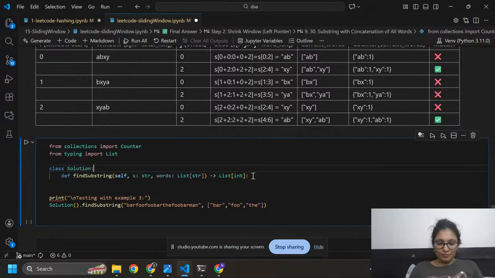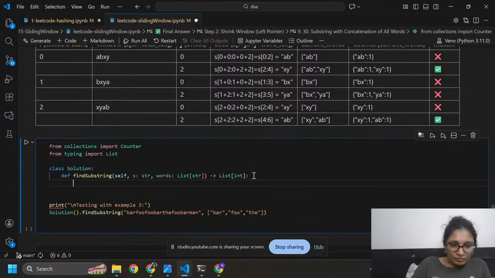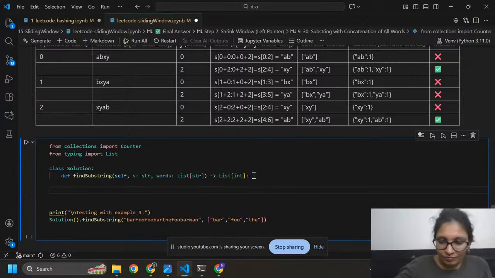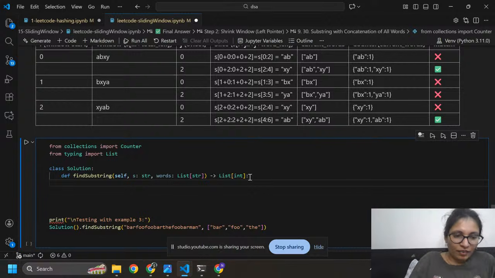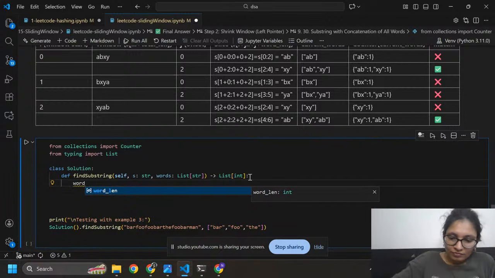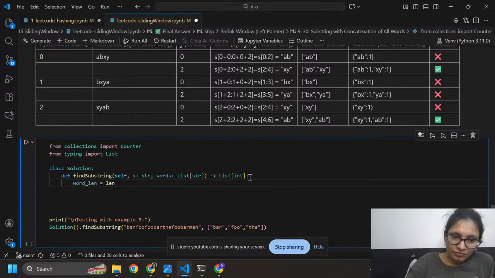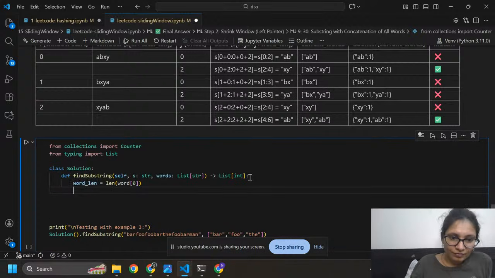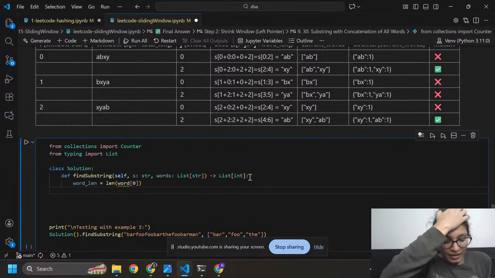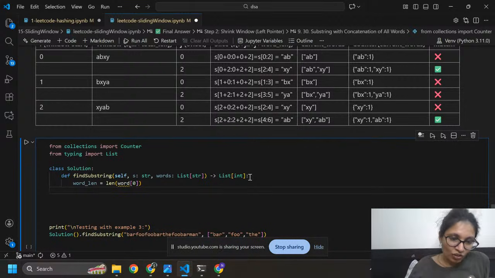So here, word length equals length of word at index 0. Word length equals length of words, because I have words here, so I can't write it without s.